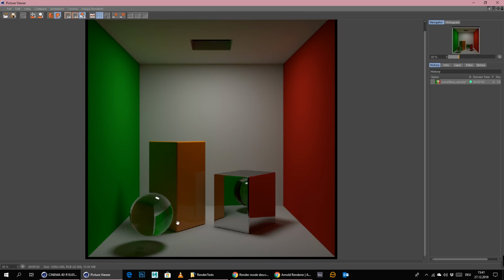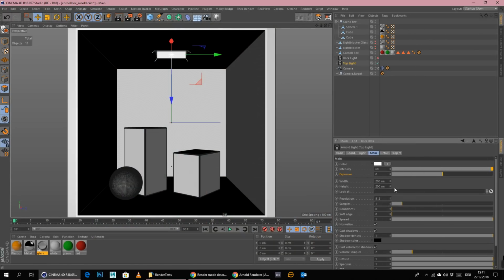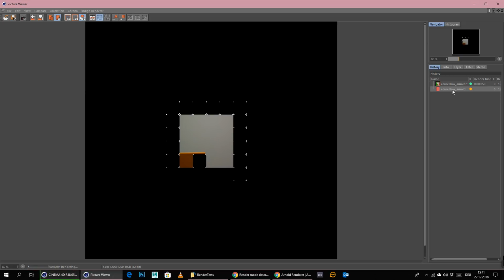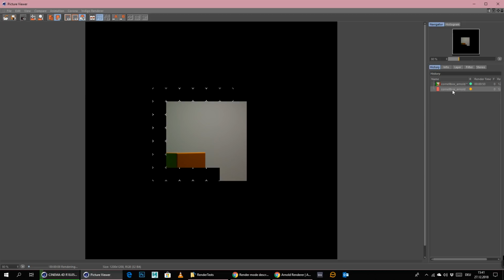And also, as you can see, the caustics are not really showing up here, and we still have a lot of noise after 50 seconds. So we need to go up here to 3 samples here in the lights. So we're having a bit more samples to work on, and have a little bit less noise from the light itself.